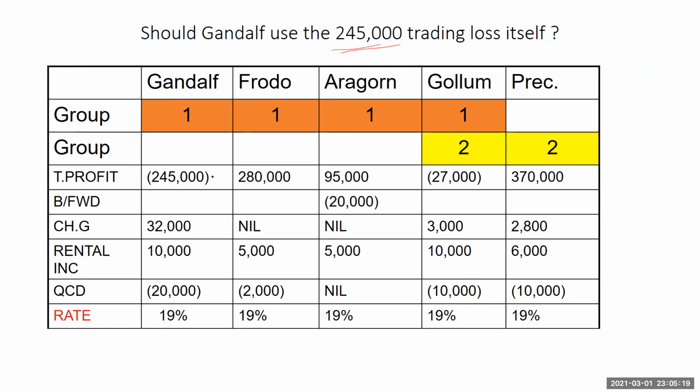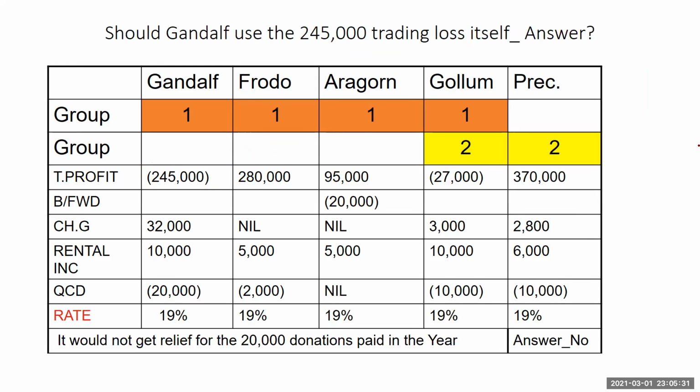Should it use the whole of this, or should it try to spread it, share it? What should it do? Only Precious cannot be affected here. All right, so let's see. Now, it will not get relief for the 20,000 QCD donations in the year if it uses it by itself. Therefore, the answer is no, don't use it yourself.